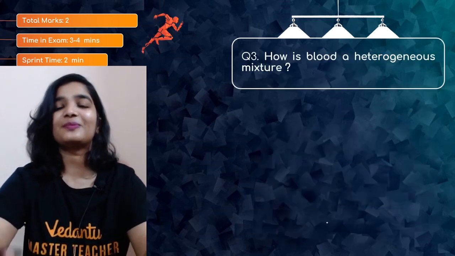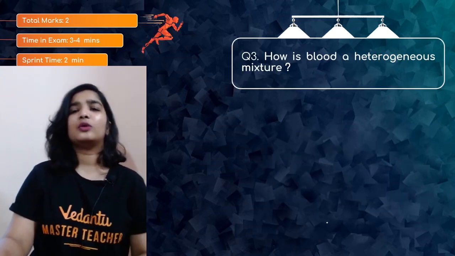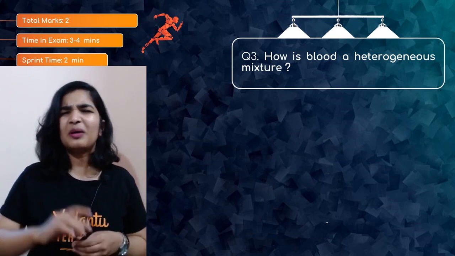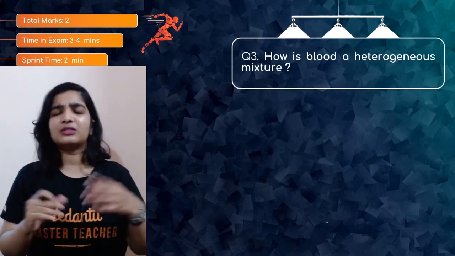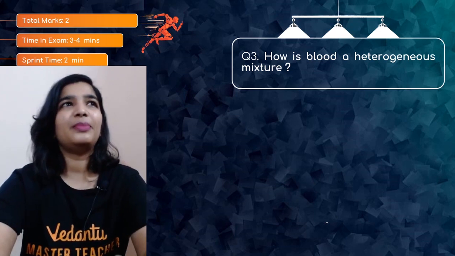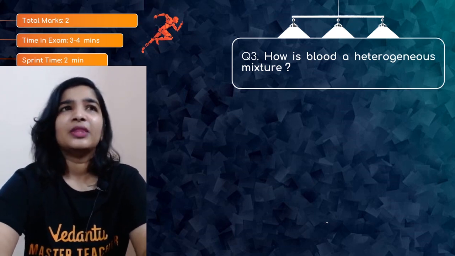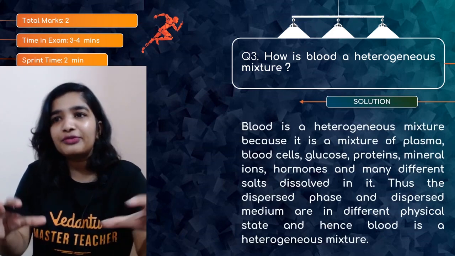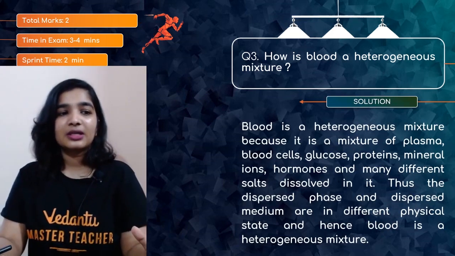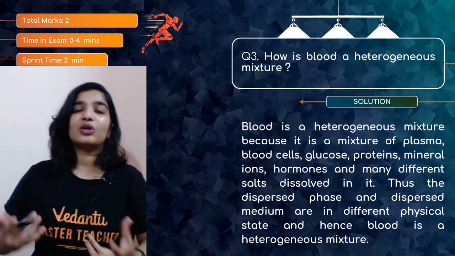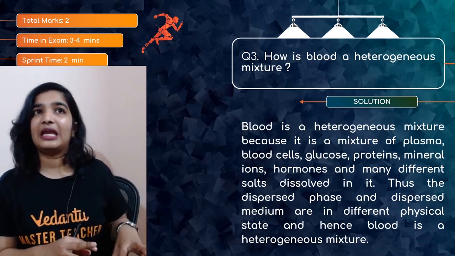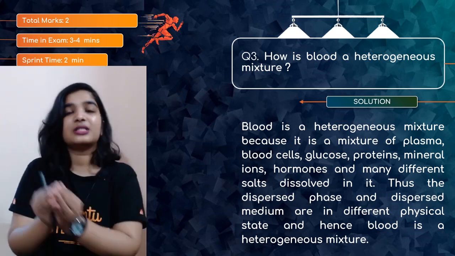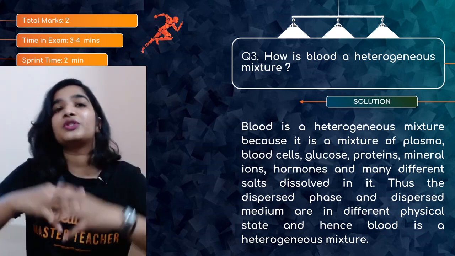Good job. How is blood a heterogeneous mixture? A few students have asked me this question. Ma'am, why is blood a mixture? We thought it's a compound. No. What is blood made of? You know, right? The plasma and the minerals, everything. So it has different components and there is no chemical bonding between them. They are just there in a random composition. There is no definite composition or proportion in which they have combined.